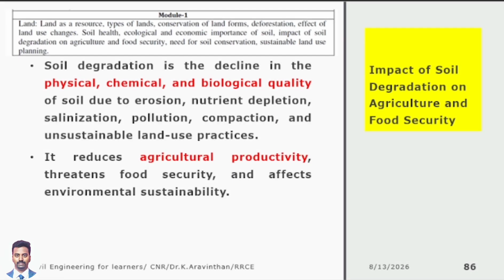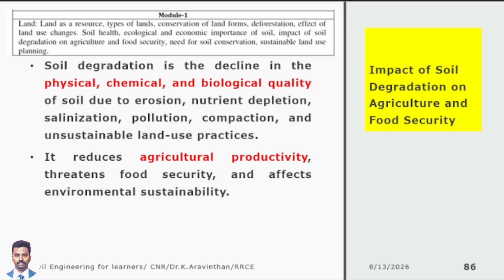Soil degradation. That means the soil does not have the capacity to yield crops. That is called degradation. Sir, what will happen if the soil is degraded? That means the farmer will do the work. He will do the farming, but he will not get the crop yield. What do you mean by degradation? It has already lost. Sir, how does soil lose the capacity?